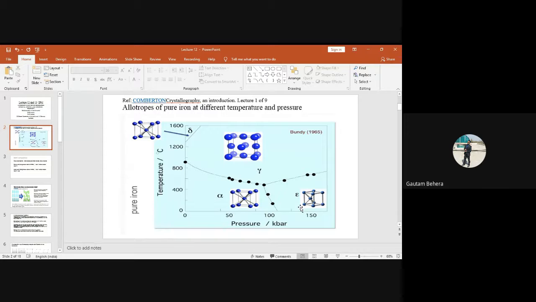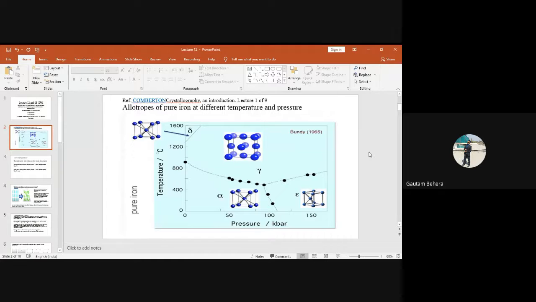You can understand, very high pressure, which you can basically get at the center of the earth, in the inner core or in the outer core region. And that much temperature is also available anyway. So I think you people understood this one. Up to this, it is okay. Yes, sir. Okay.